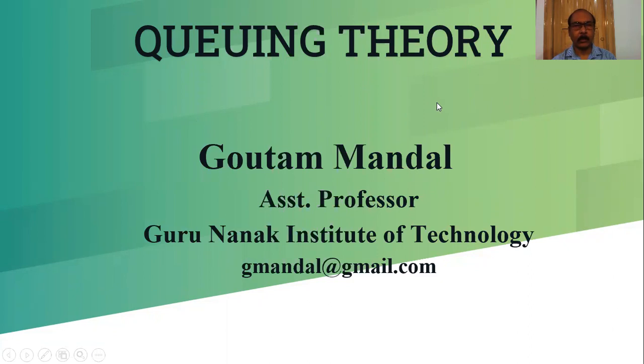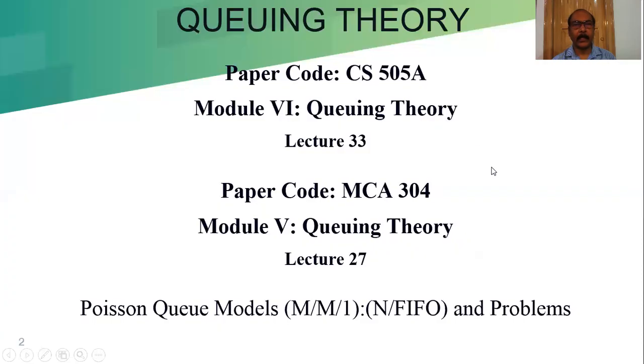Last class, we already learned the infinite model of the queuing system. Today, we learn the finite model of the queuing system. Paper code is CS505A, that is Operations Research for the BTech course. Module 6 is Queuing 3. Today's lesson is Lecture 33.